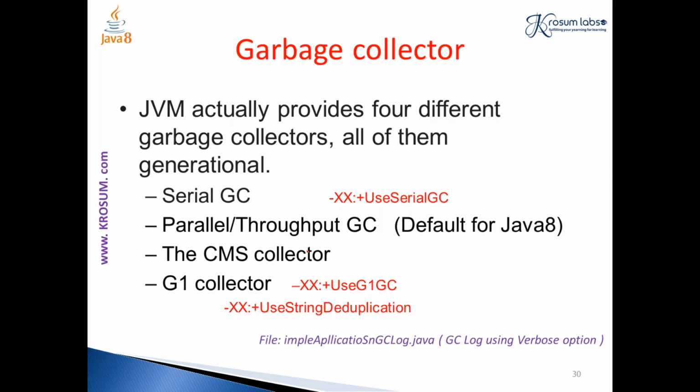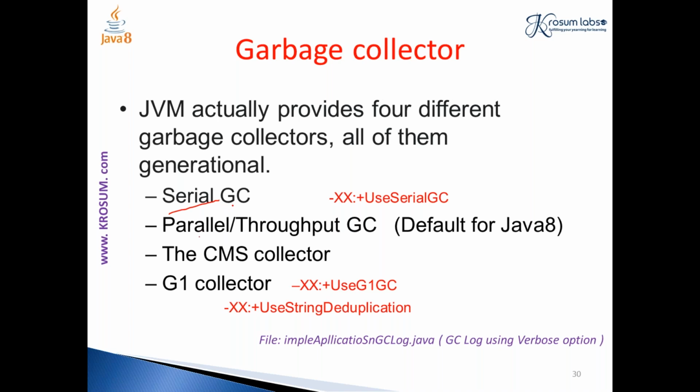And followed by this, these are the garbage collectors given by Java, and we have 4 kinds of collectors: serial GC, parallel GC, CMS GC, and G1 or garbage first collector. Serial GC is the one which works on a single threaded environment.